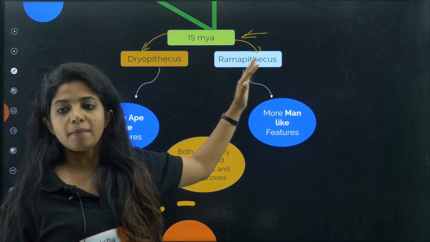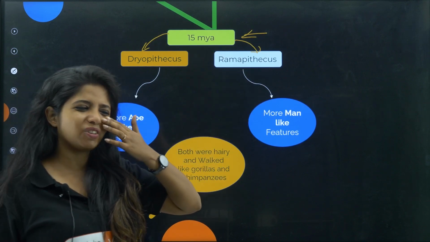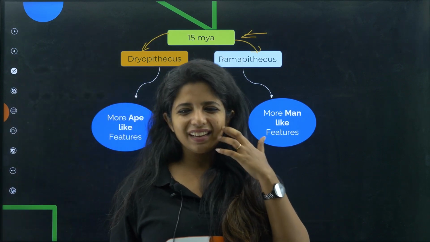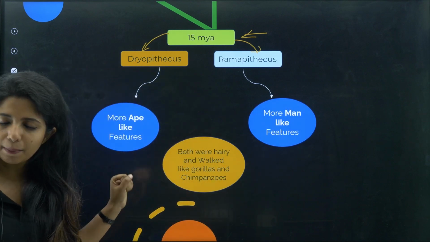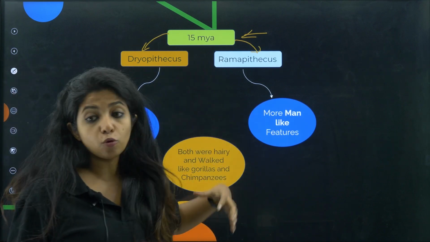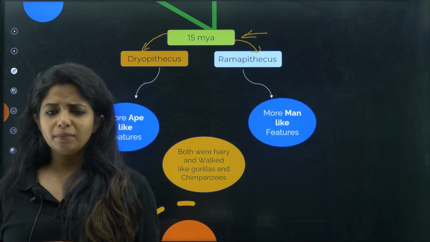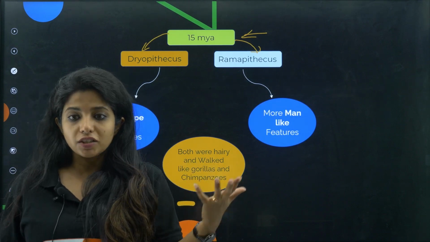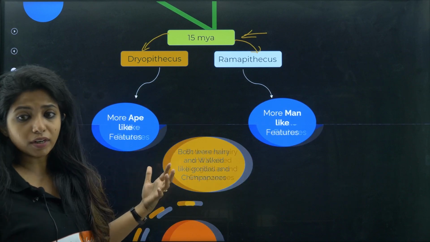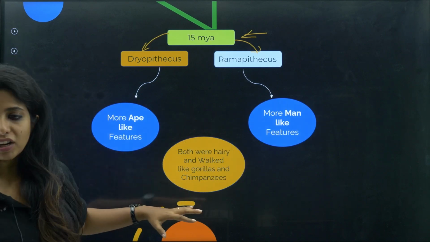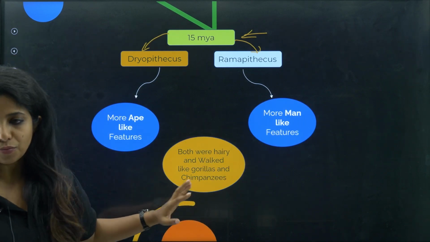Dryopithecus and Ramapithecus. So Dryopithecus, you can remember like chimpanzee's face and all, it's like dry, they have dry skin, they have dry hair. So you can think like that. Okay, so Dryopithecus had more ape-like features, whereas Ramapithecus had more man-like features. But even with man-like features, they were not exactly men, right? Now over here, if you're asked about the common feature among them, both were hairy, children, and they walked like gorillas and chimpanzees.